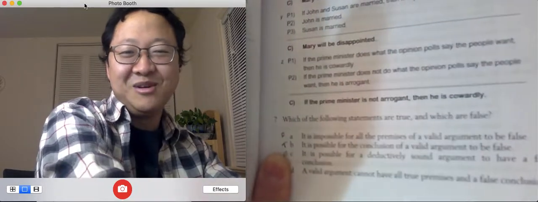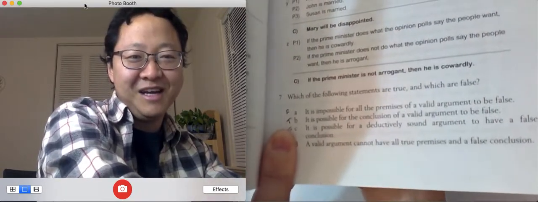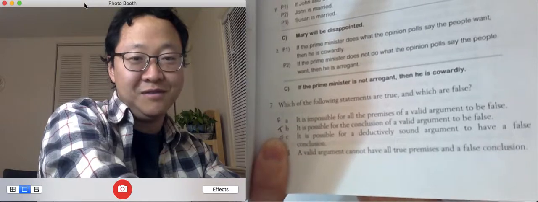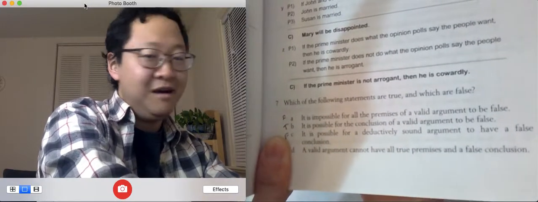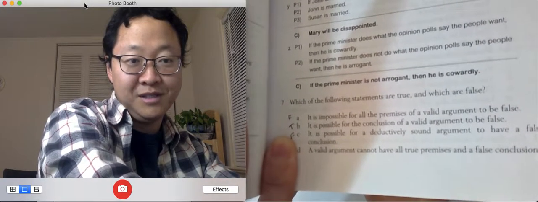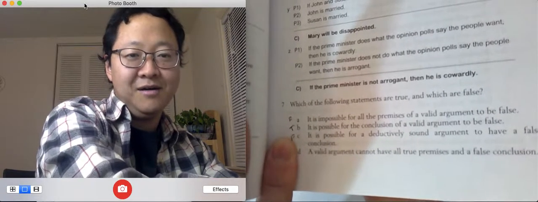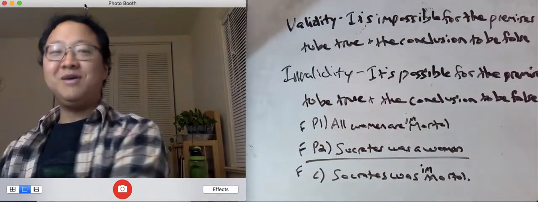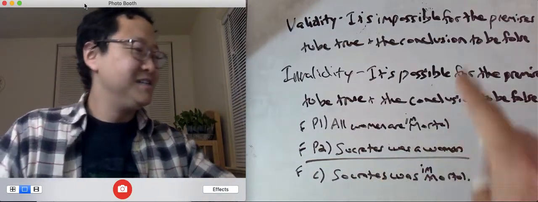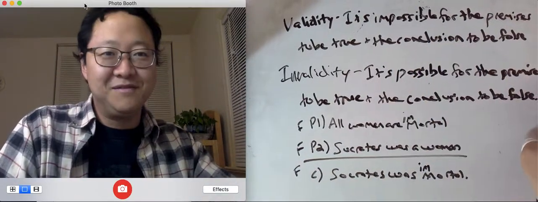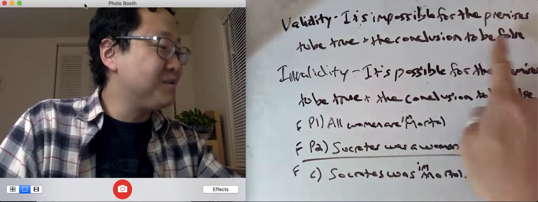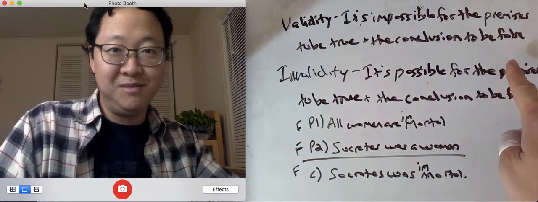This one we'll do quickly. A valid argument cannot have all true premises and a false conclusion. Well, for this one, we don't have to look at the argument. Just look at our definition of validity, which says it's impossible for the premises to be true and the conclusion to be false.